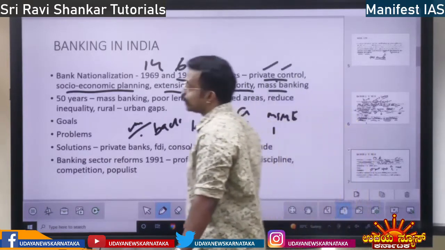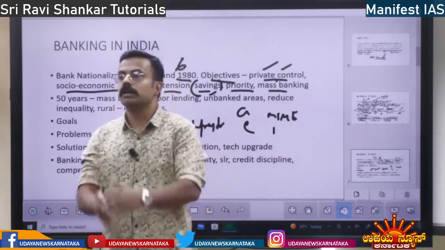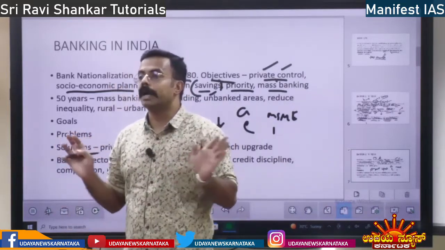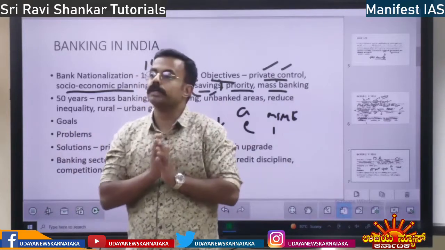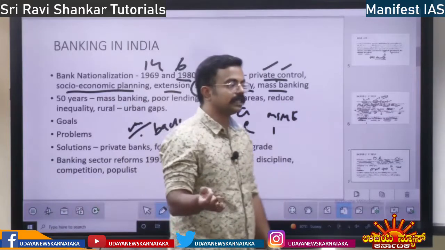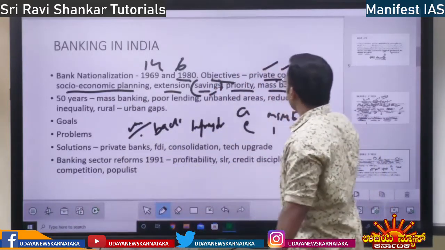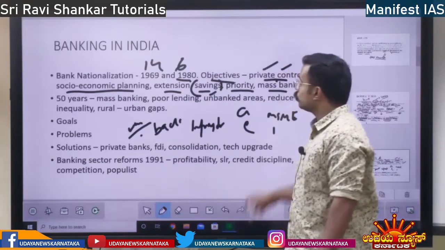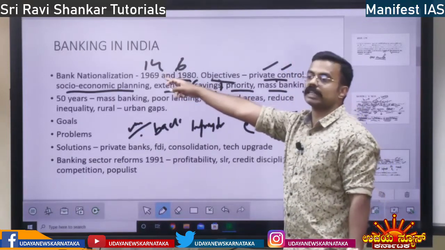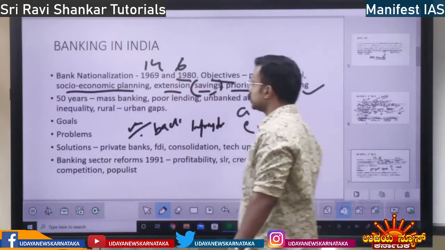Next, mass banking. See, private banks did not focus on mass banking and public banking. They focused on only a few rich people. Because of nationalization, every poor person, every low caste person is able to open a bank account. Mass banking. So these are the benefits or the reasons for bank nationalization, right? So this is the concept of nationalization.